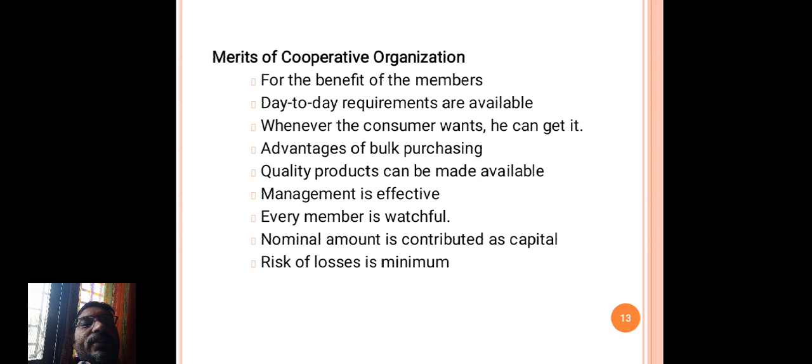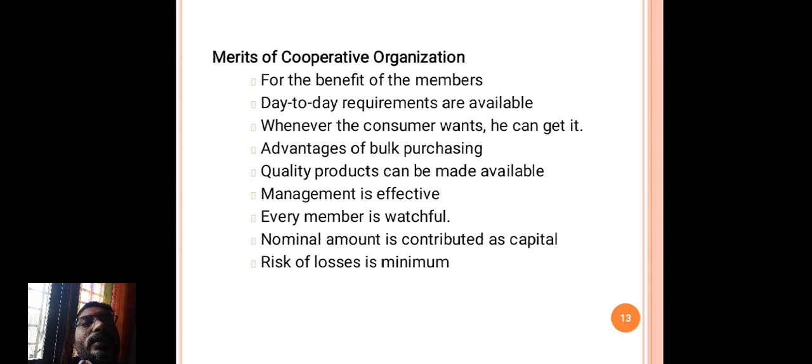Management is effective. Every member is watchful. Nominal amount is contributed as capital. Risk of losses is minimum. These are all the advantages of cooperative organizations, cooperative societies.